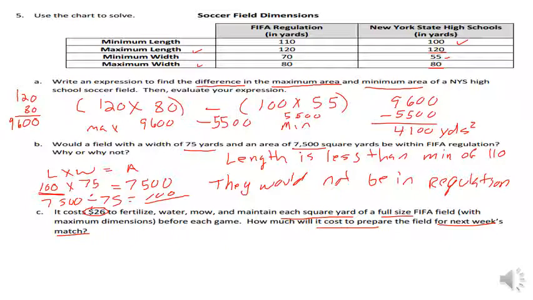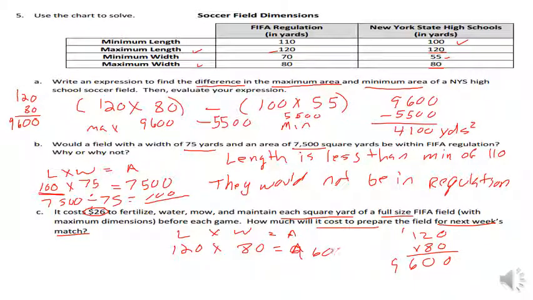All right, so we can see the maximum length. We know length times width equals area. The maximum length is 120. The maximum width is 80. So that's what we have to multiply to find the area. So 120 times 80. We have 0, 8 times 0 is 0, 8 times 2 is 16, 8 times 1 is 8, and 1 is 9. So we know the maximum area here is going to be 9,600 yards squared.